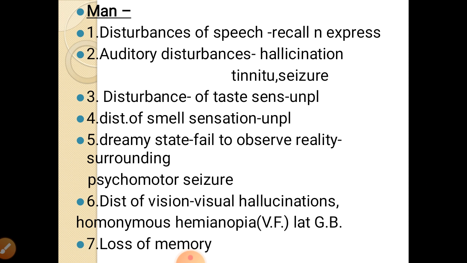What happens with the removal of the temporal lobe in man? In man, disturbance of speech is there, recall of expression may be affected.